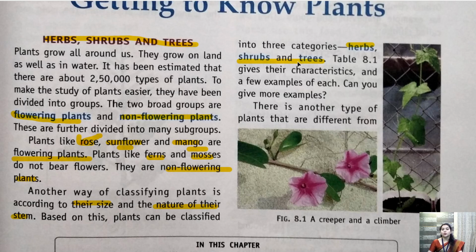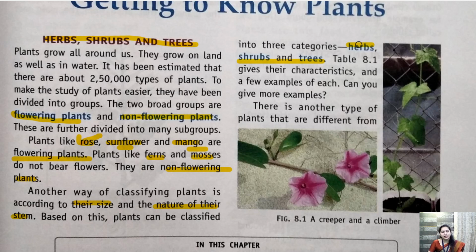Trees have a very strong stem. They also contain a trunk. So this is the difference between herbs, shrubs and trees. Herbs are smaller in size, shrubs are a little larger and trees are very large. These are the examples of herbs, shrubs and trees. What is an example of a herb?